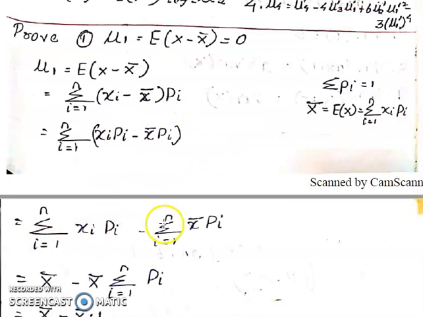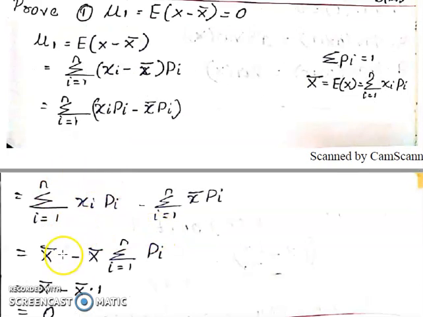We can apply either the continuous case or the discrete case, so here we apply the discrete case, i running from 1 to n. What is the formula for E of x? Simply xi into pi. Instead of x minus x bar we have xi minus x bar, multiplied by pi. Separate the summation.